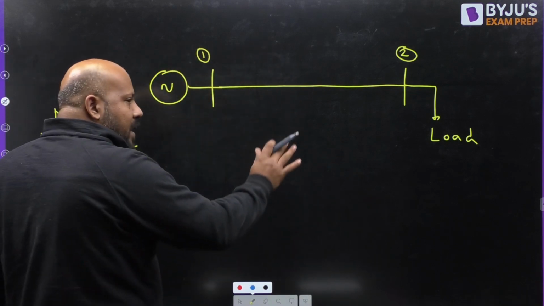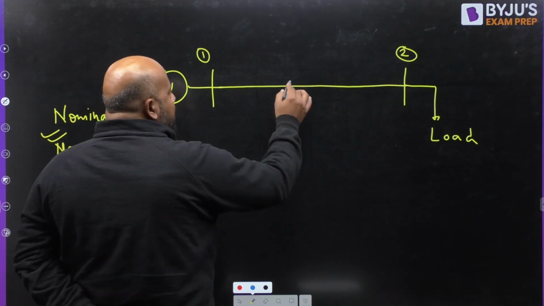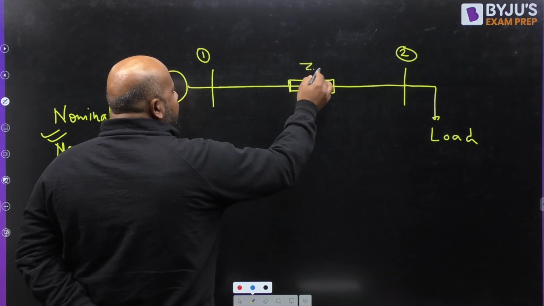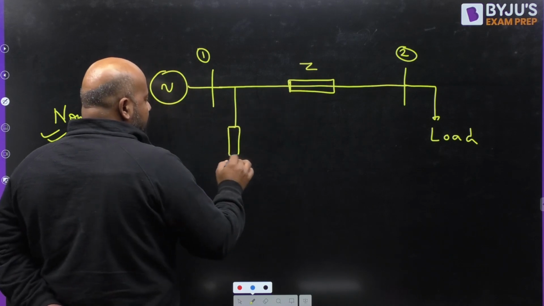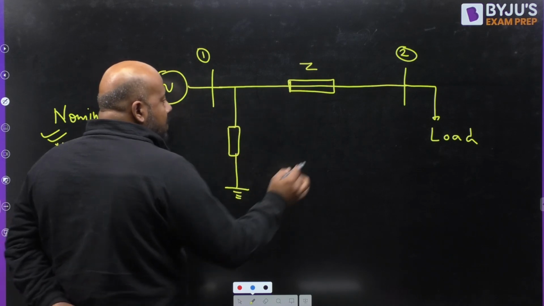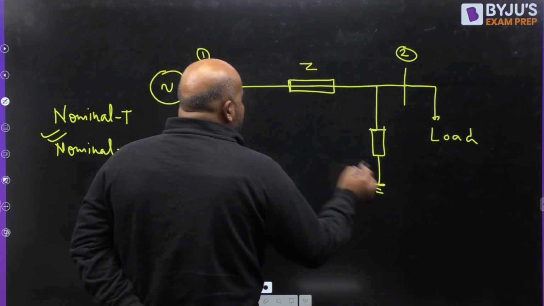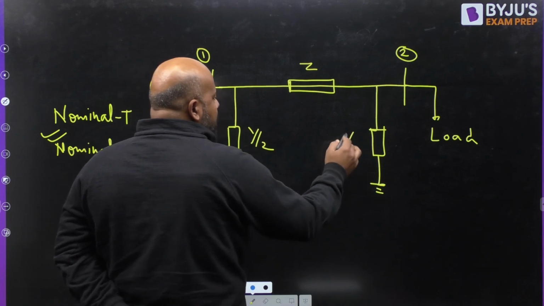So if you go by the nominal pi model, how do we represent our transmission line? We represent it like this. This is Y by 2 and this is Y by 2.